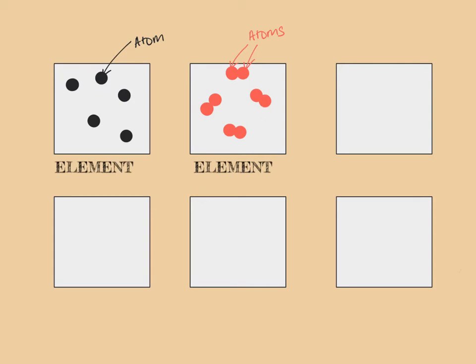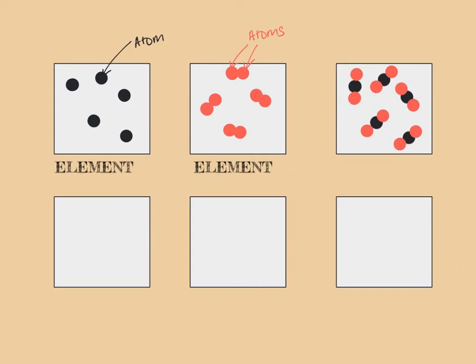Now, some materials in our universe don't exist with all of the atoms looking identical to each other. Some things are made out of different atoms stuck together. So in this box, we have got particles that are made up of three atoms all stuck together, chemically joined together. And the three atoms that are chemically joined together are not identical to each other, so this can't be an element.